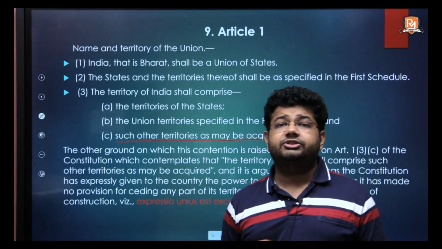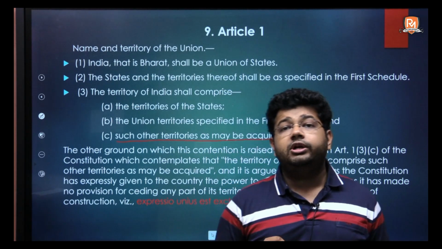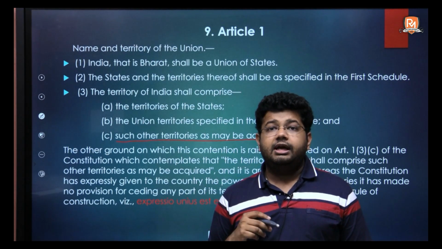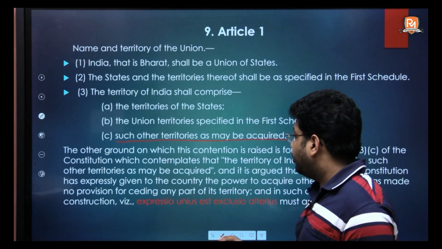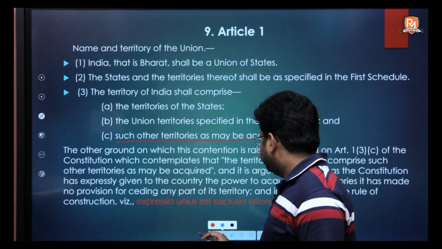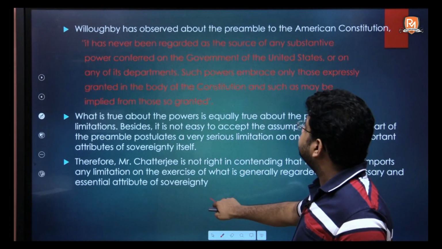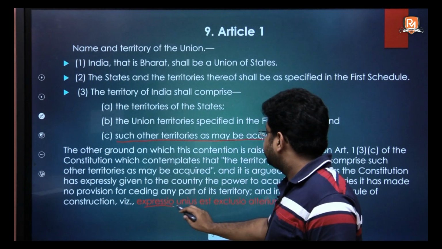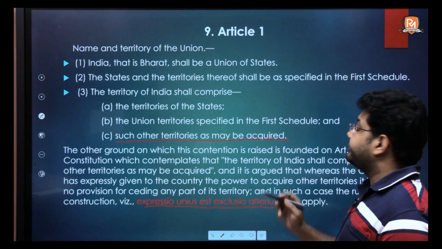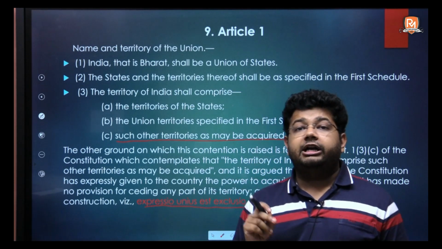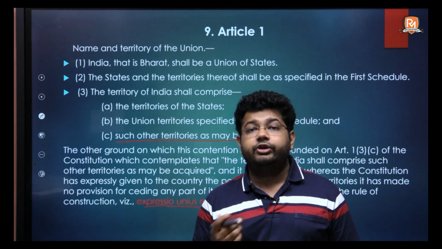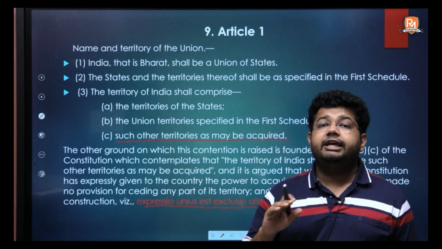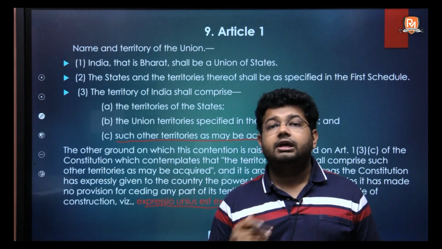According to Mr. Chatterjee, Article 1 only talks about and makes a provision for India to acquire territories, and as per the rule of construction of expressio unius est exclusio alterius, the Parliament does not have power to secede territory of India. So according to Mr. Chatterjee, Article 1 only talks about taking new territories into the fold of the country.